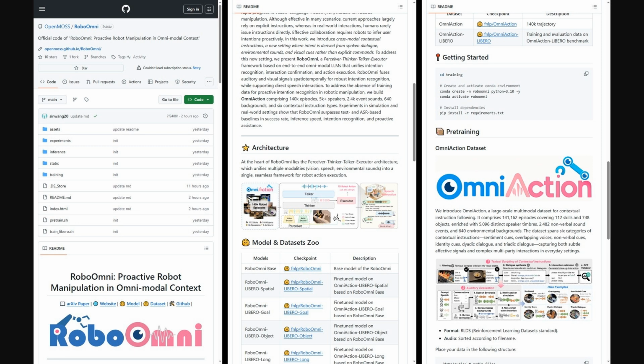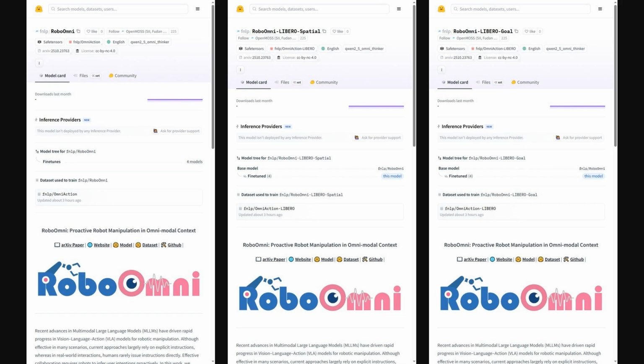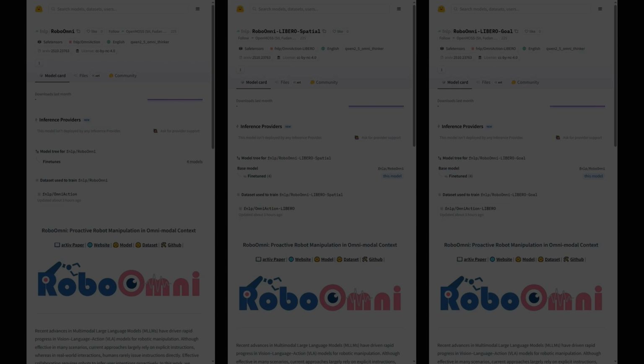Also, the authors shared the official repo. It includes training and inference code, scripts for pre-training on OmniAction and fine-tuning on Libero, clear environment setup and data layout guides, plus evaluation commands. You'll find a small model zoo, experiment utilities, and runnable examples to reproduce results and benchmark performance end-to-end. On Hugging Face, you get RoboOmni weights and fine-tuned Libero spatial and goal checkpoints, model cards with inference snippets, training datasets, and example pipelines for proactive vision audio action control.